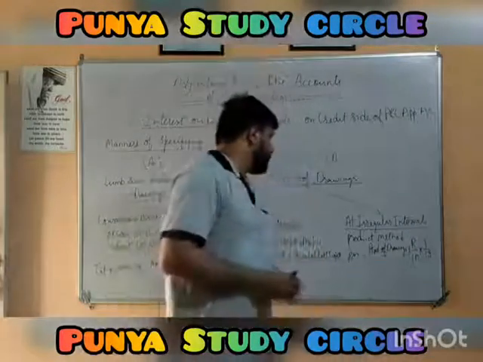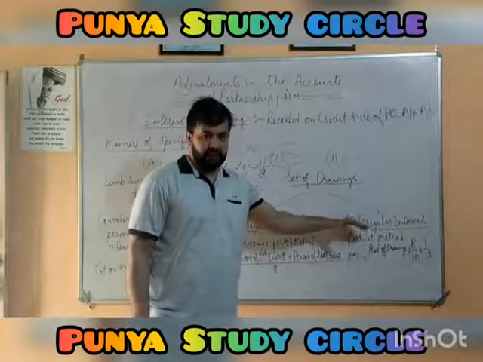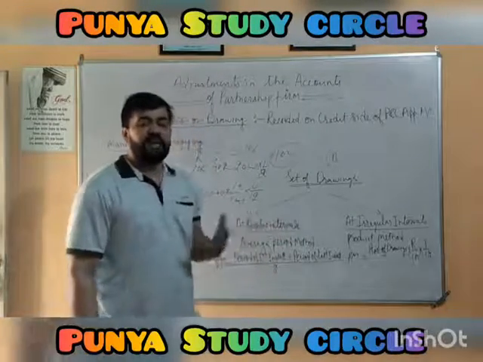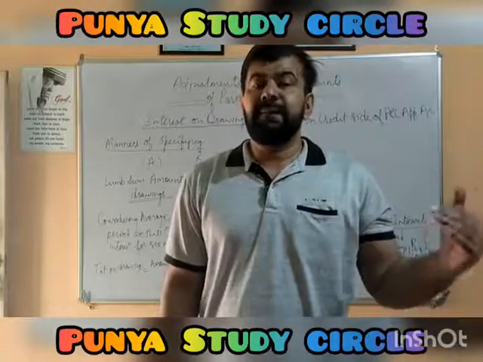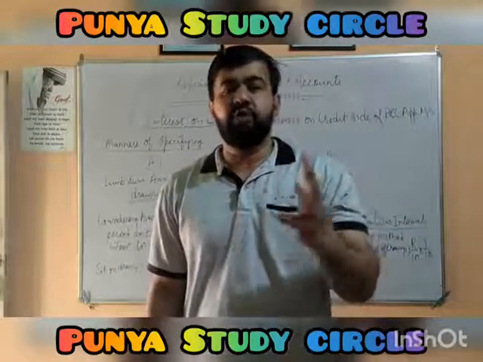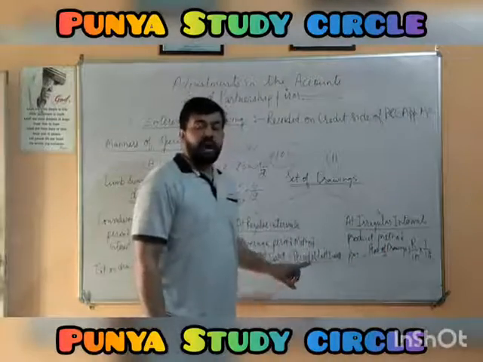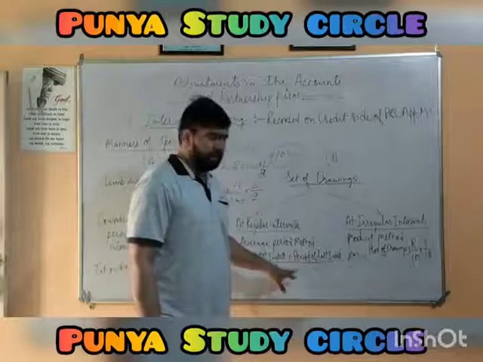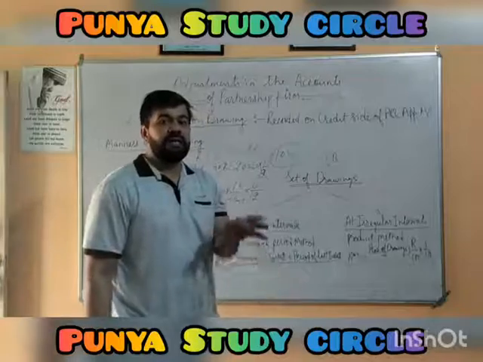Second case, when we are provided with a set of drawings either made at regular interval or made at irregular interval. In case we are provided with the set of drawings made at regular intervals, like in the beginning of each month, in the end of each month, during the month, in the beginning of each quarter, at the end of each quarter, during the quarter, or like half annually and first 9 months or last 9 months, in that case you have to calculate the average period. How is the average period calculated for which interest is to be charged? Period for first drawing plus period of last drawing divided by 2. You will come out with the average period.